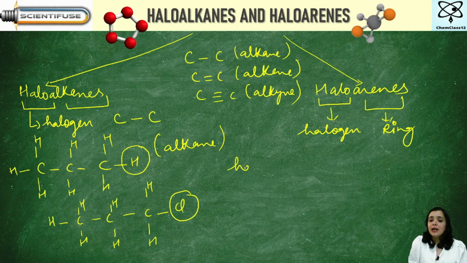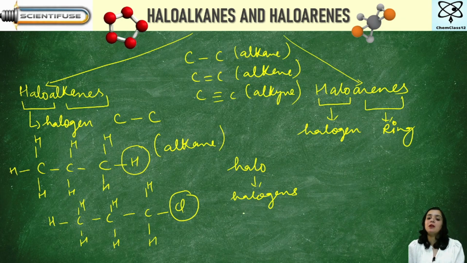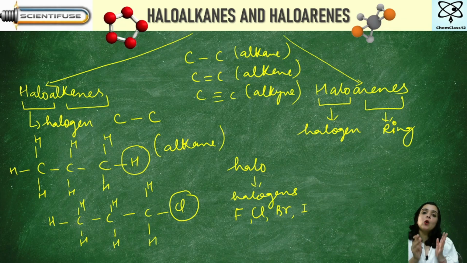To say, halo means halogens, and halogens include group 17 of our periodic table, which is fluorine, chlorine, bromine and iodine. So whenever any hydrogen atom is replaced by chlorine, fluorine, bromine or iodine, we say a particular compound is a halo compound. Now whether it is a haloalkane or a haloarene depends.